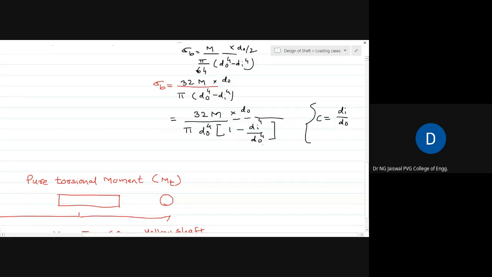If I put another notation, c is equal to the di to do ratio, then this becomes 32 M upon pi do cube, because one do will cancel. Inside the bracket, 1 minus di by do, I put it as c, so this becomes c raised to power 4.